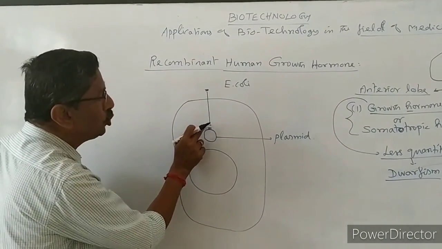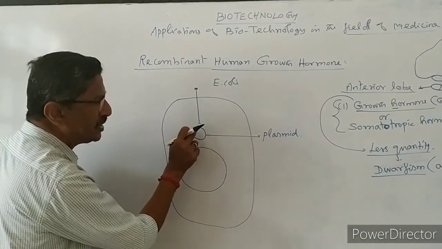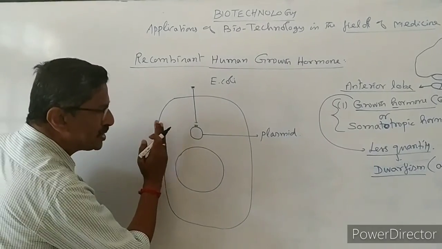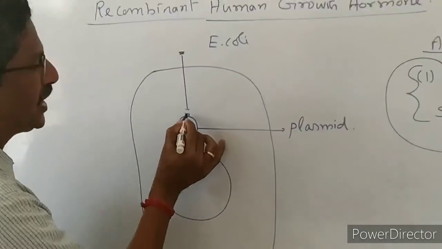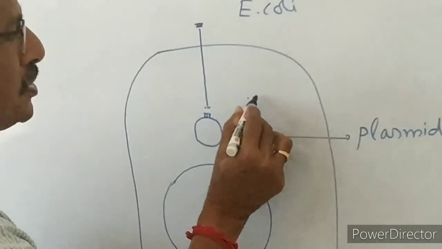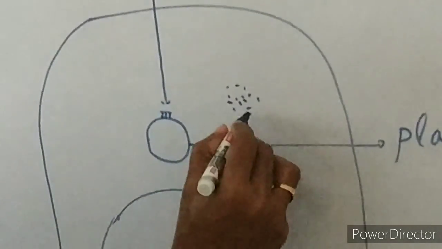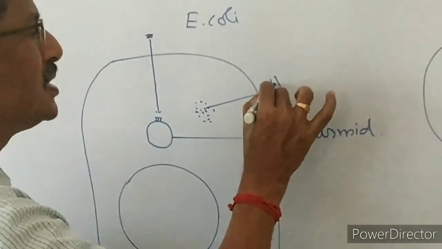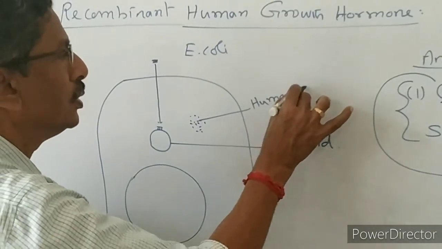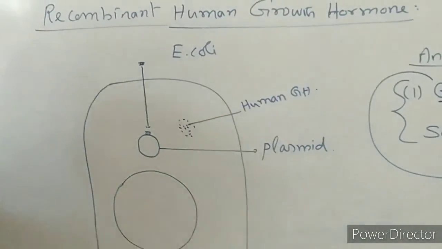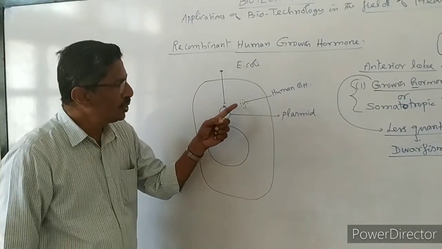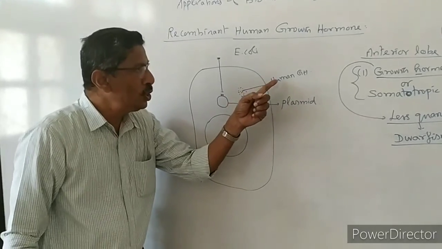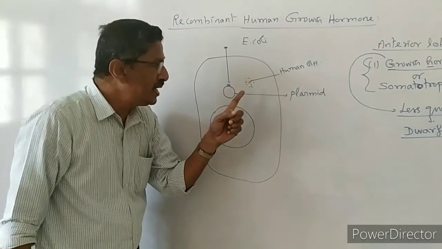Now once the human gene enters into the bacterial cell, we have to make the cell multiply in thousands and millions. Then once the gene is attached, in the cytoplasm, another hormone is produced. This hormone is human growth hormone. It is secreted. How much is it possible? It is secreted.